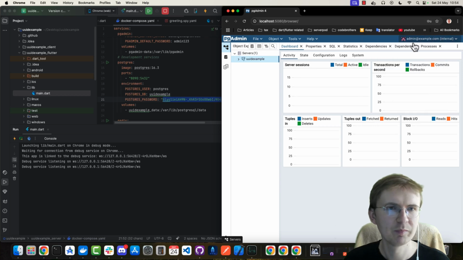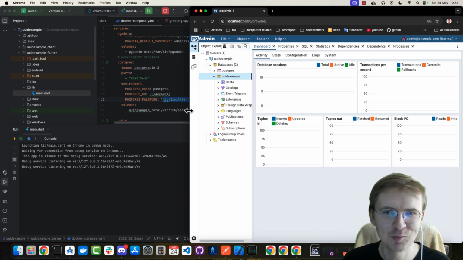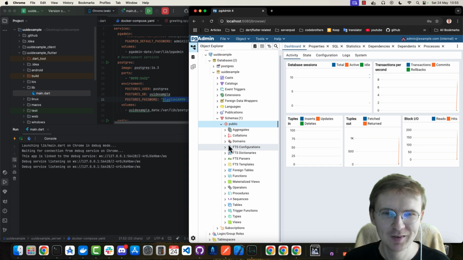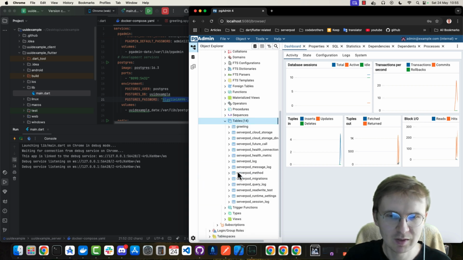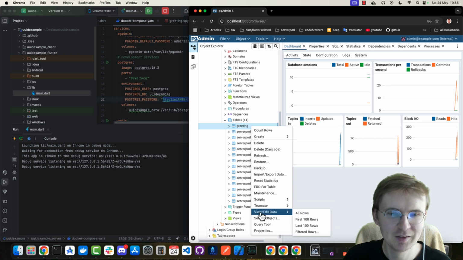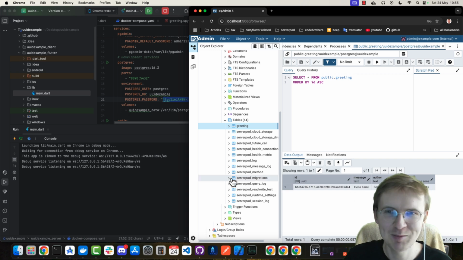Let's press save. As you can see, everything is working. Good. It's really not that common that everything is working during the first try. I'm a little bit surprised, to be honest, that I don't have any problems so far. Do I have any tables? Yes, I have tables. So as you can see, I have greeting and I can read all data. And I have something here. So as you can see, hello Kamil.